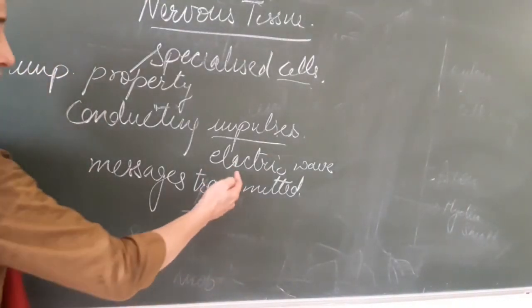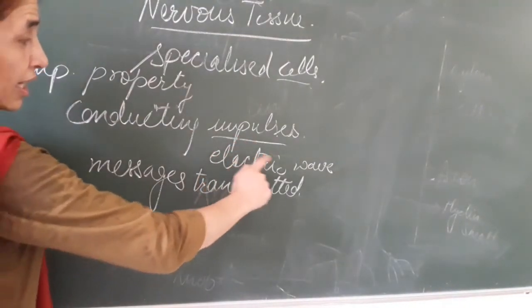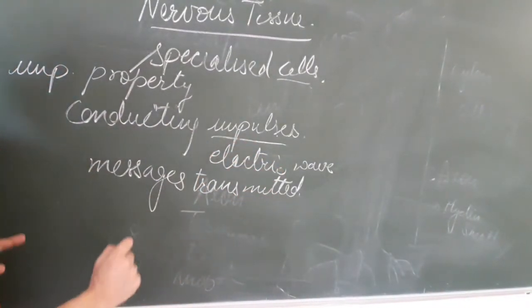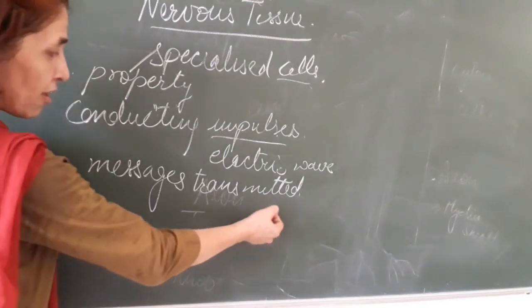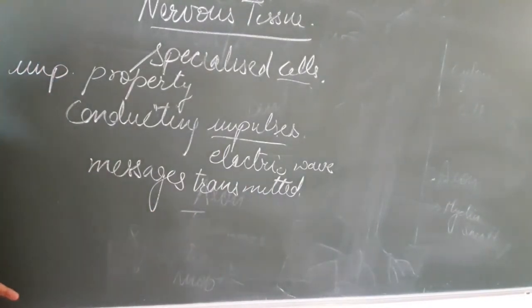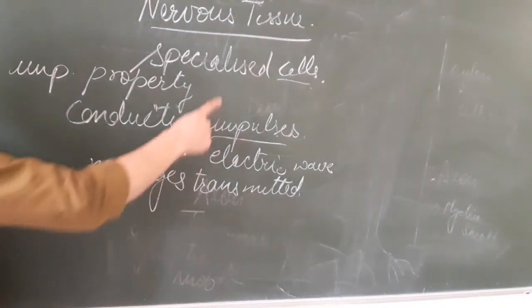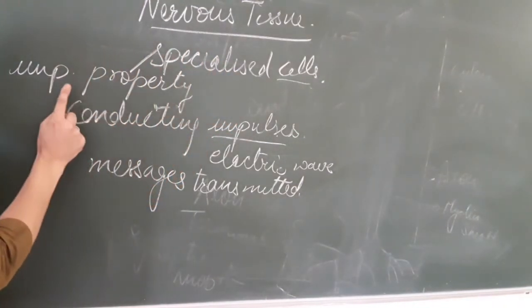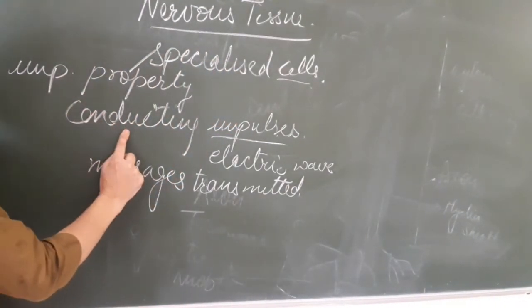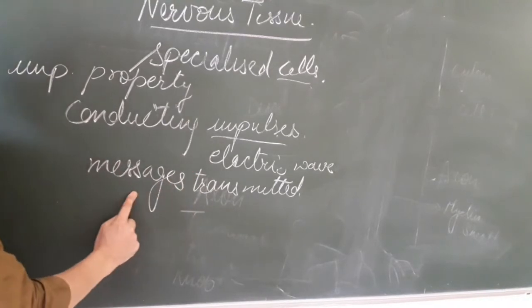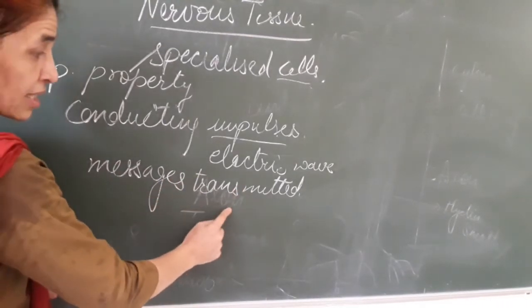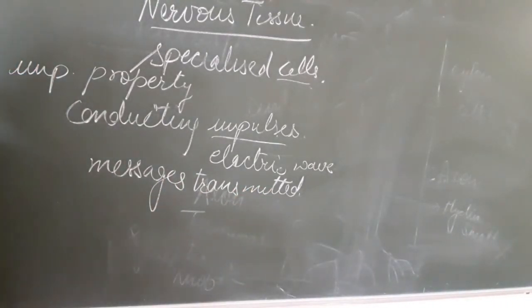So this impulse or the electric wave travels so fast that within a fraction of a second we move our hand to the back side. So this specialized cell has a very important property of carrying or conducting the messages from the sense organ to the brain so that we can decide on that very matter.